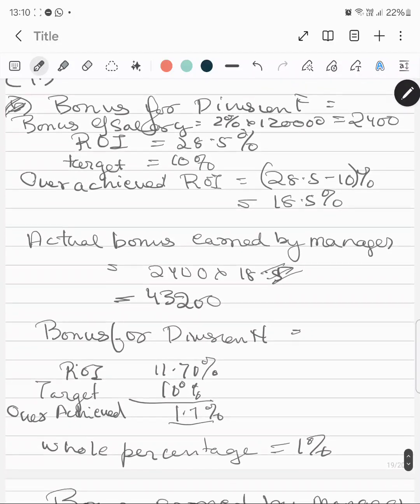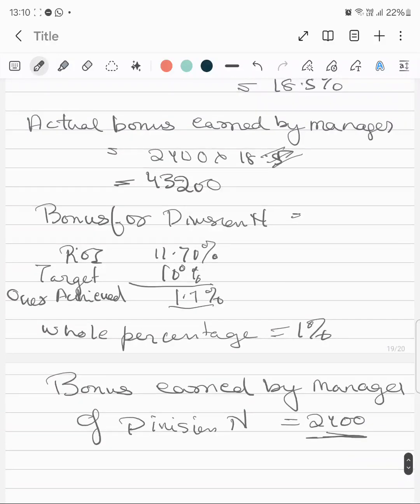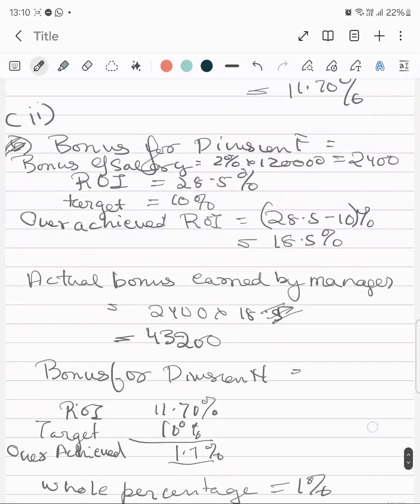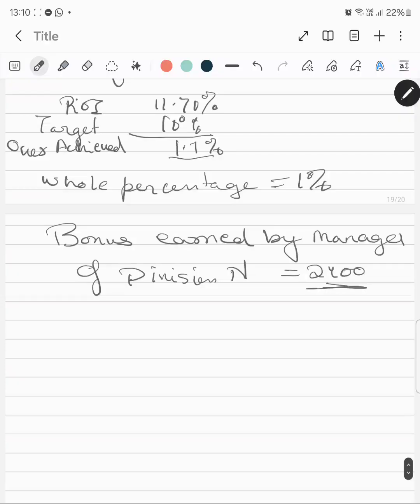It is very much clear that it has some problem, because this is not an appropriate way of allocating bonus. Over here I can see that Division F's manager is getting a bonus of 43,200, whereas the manager of Division N is only earning a bonus of 2,400.